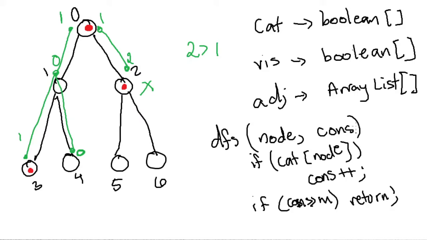We keep track of the consecutive cats, and one more thing. If it's not cat of node, then you want to set consecutive equals 0. So that's also important. All right, let's start coding this.